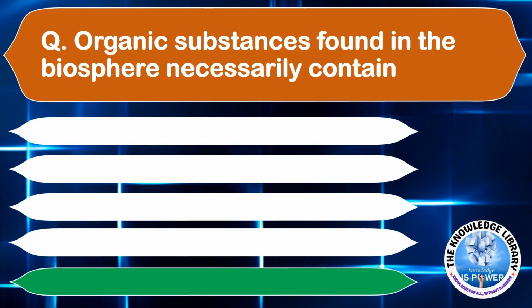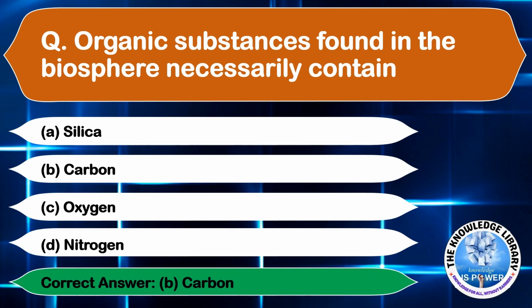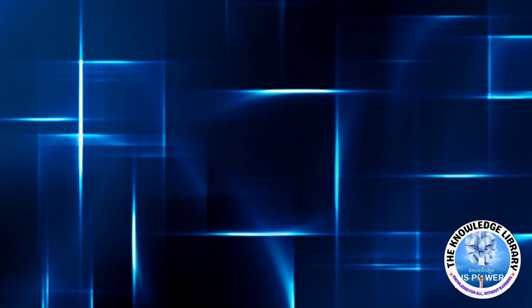Organic substances found in the biosphere necessarily contain: option A, silica; option B, carbon; option C, oxygen; and option D, nitrogen. The correct answer is option B, carbon. Moving on to the next question.